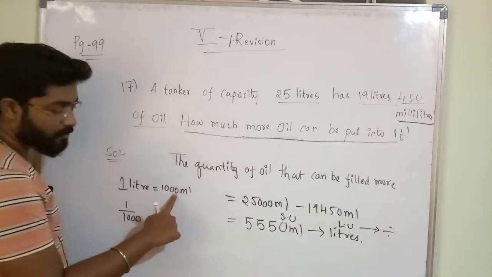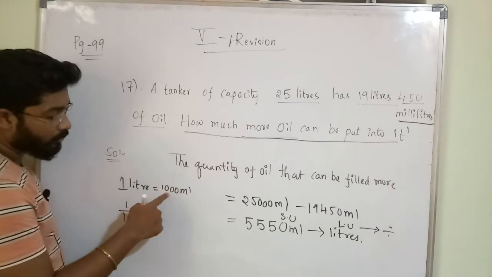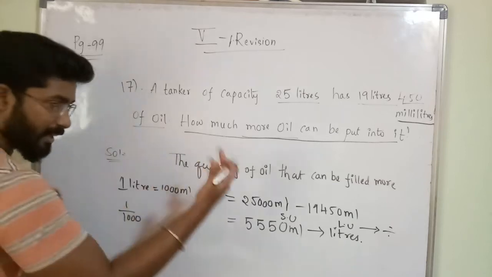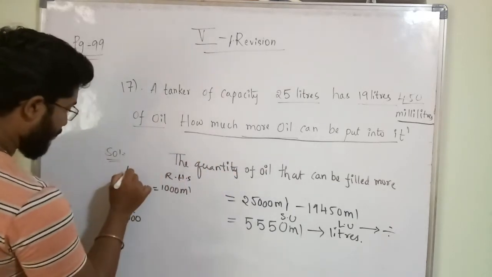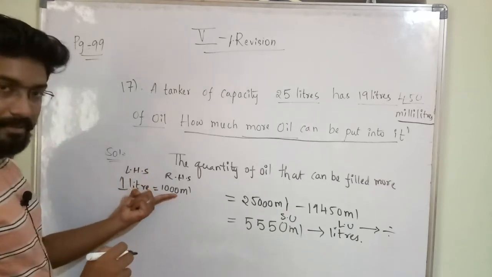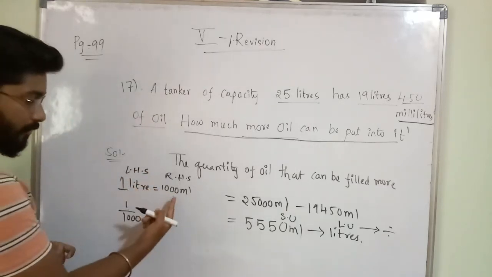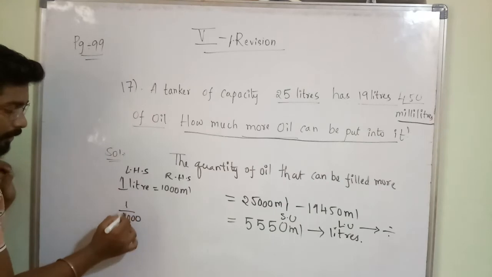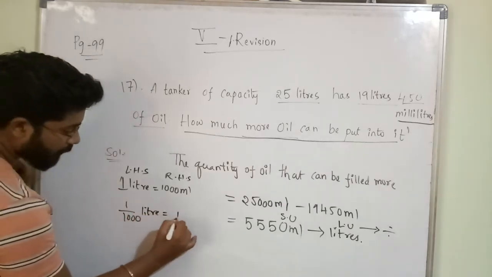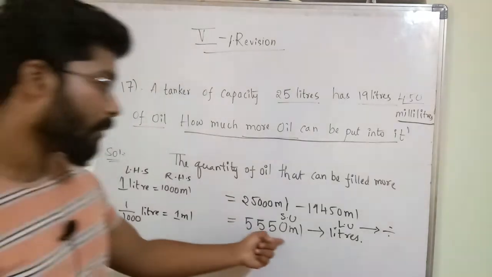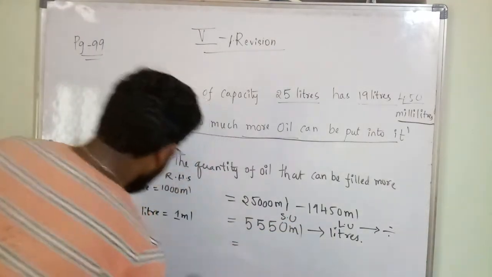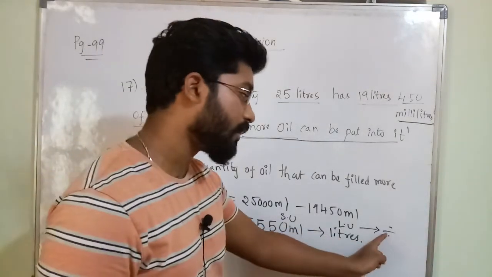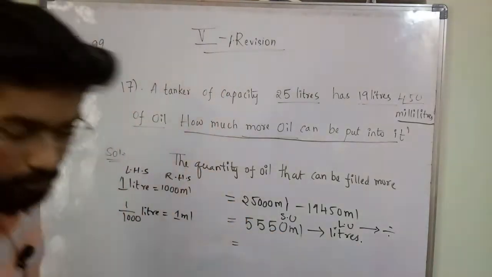So here 1000 is multiplying, no? Clear? 1 liter equals 1000 ml means 1000 into ml only. So here 1000 is multiplying, no? On the right hand side, this is RHS, this is LHS. So here 1000 is multiplying with ml. So if we bring this side from RHS to LHS, if we bring 1000, it will become 1 by 1000 liter equals 1 ml. So here we have it in ml, no? We have to convert into liters. We have to do the division with what? With 1000 only we have to do the division.